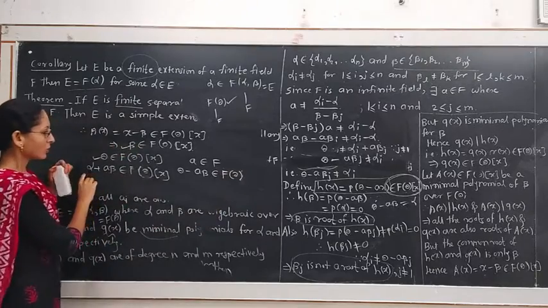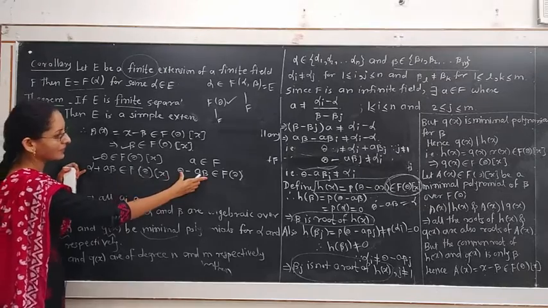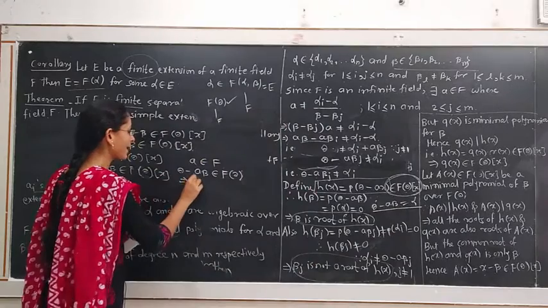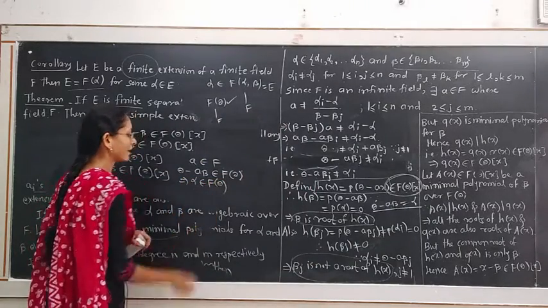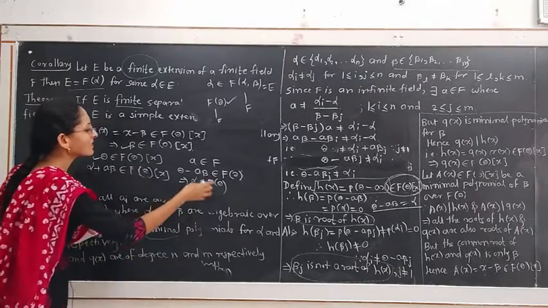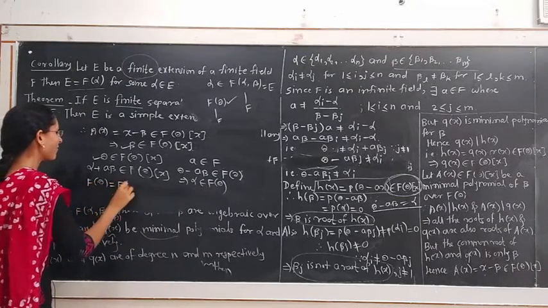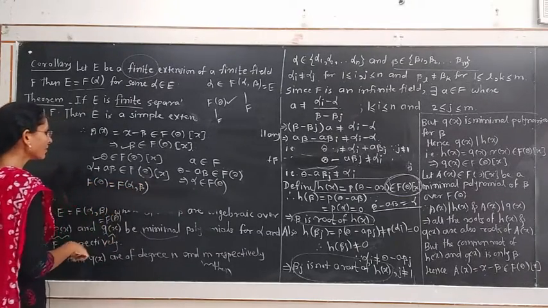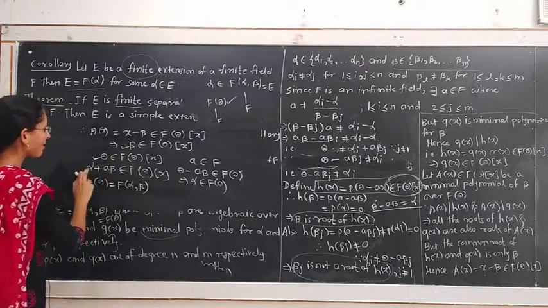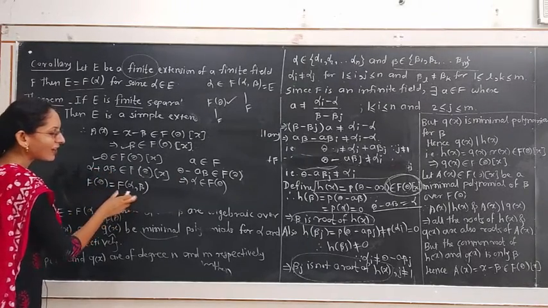Okay. So alpha plus a beta. What is this difference, theta minus a beta? See, this theta minus a beta is the value of alpha. This implies alpha belongs to f theta. So f theta contains all the elements alpha as well as beta as well as f. Hence the field f theta is the same as f of alpha beta, because it contains alpha as well as beta, so it contains alpha plus a beta. Hence this field f of theta is the same as f of alpha beta.